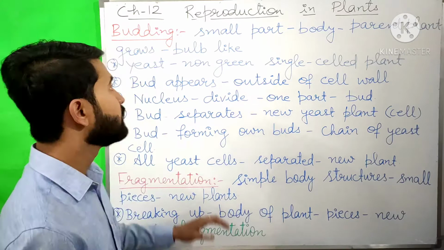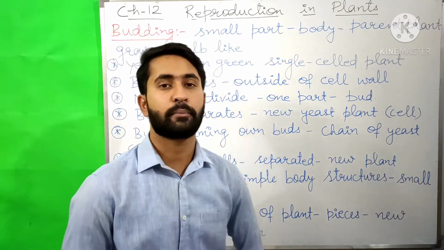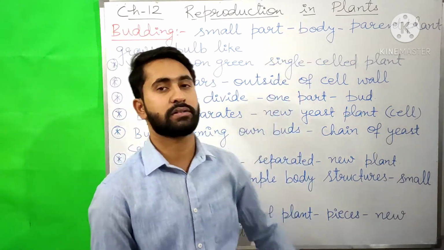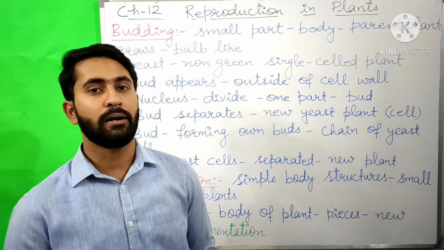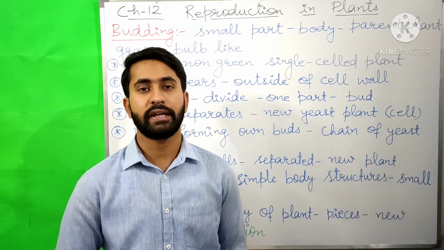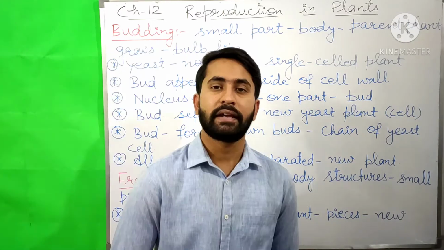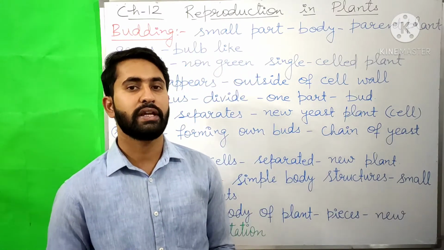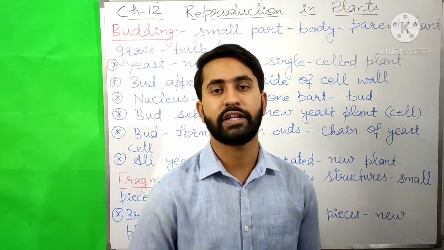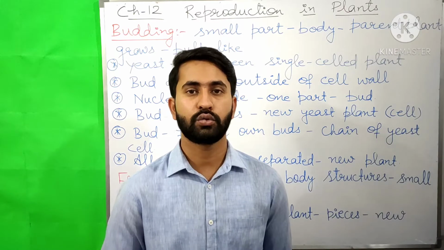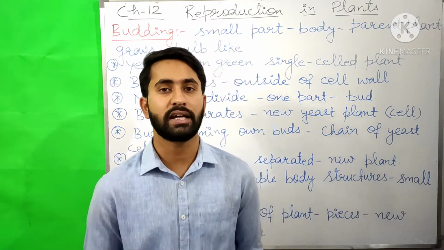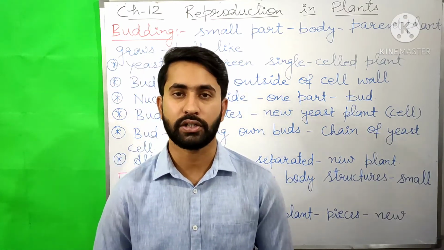We are reading chapter number 12, Reproduction in Plants. So we are learning about the different types of asexual reproduction. In our previous video, we have already learned about vegetative propagation. Today we will learn about the other types of asexual reproduction.